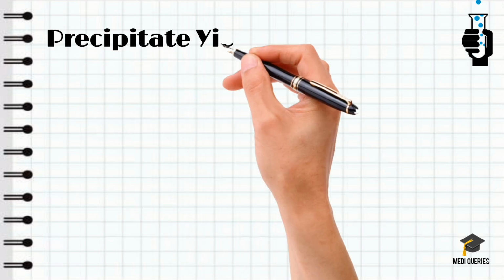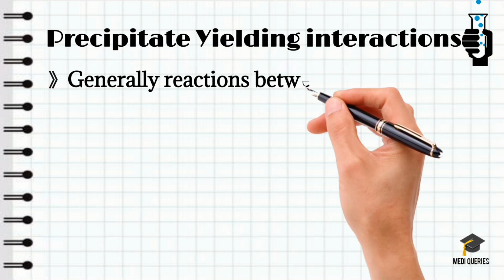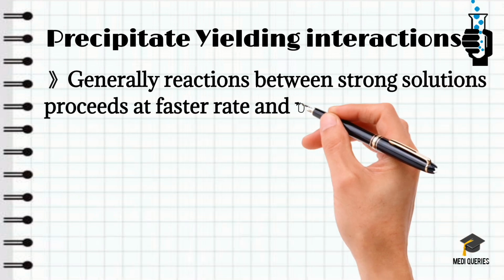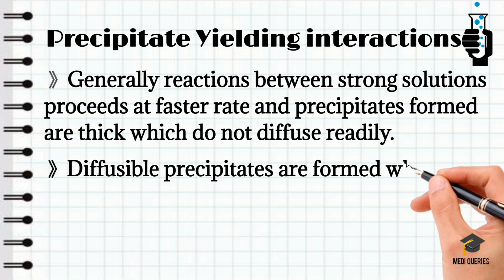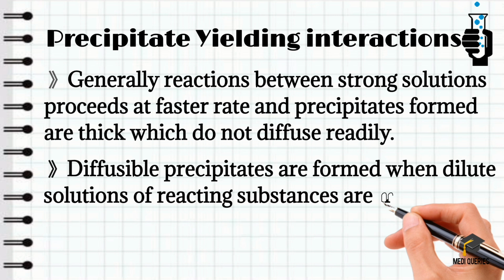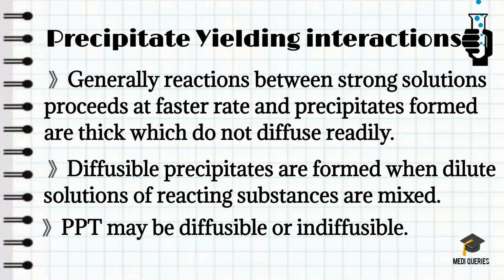Now we will see precipitate-yielding interactions. Generally, it is observed that reactions between strong solutions proceed at a faster rate, and the precipitates formed are thick, which do not diffuse readily. Light diffusible precipitates are formed when dilute solutions of reacting substances are mixed. Hence the reacting substances should be diluted to the maximum extent before mixing them. The precipitate so formed may be diffusible or indiffusible.